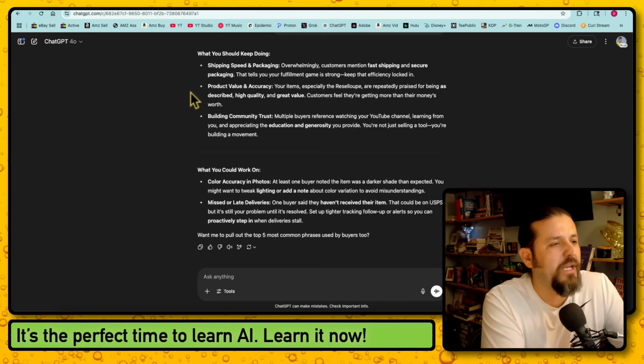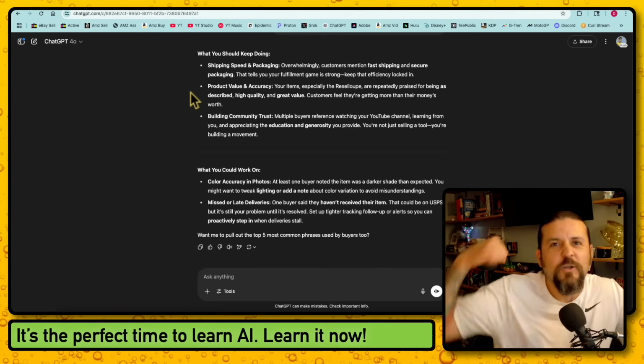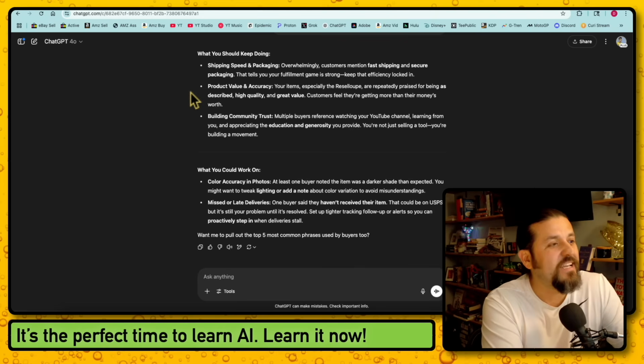It says shipping, speed, and packaging. Overwhelmingly, customers mention fast shipping and secure packaging. That tells you your fulfillment game is strong. Keep that efficiency locked in. Next, product value and accuracy. Your items, especially the Reselloupe, are repeatedly praised for being as described, high quality and great value. Customers feel they're getting more than their money's worth.